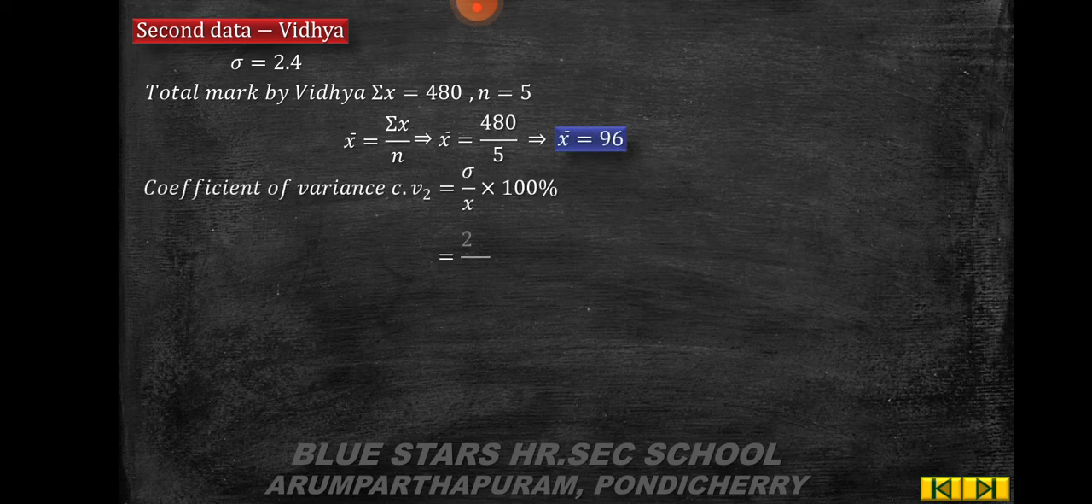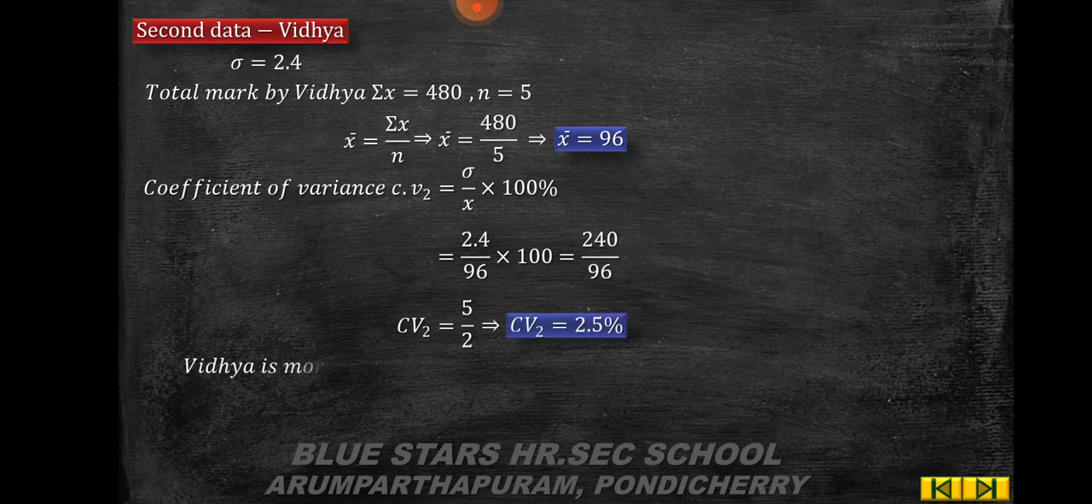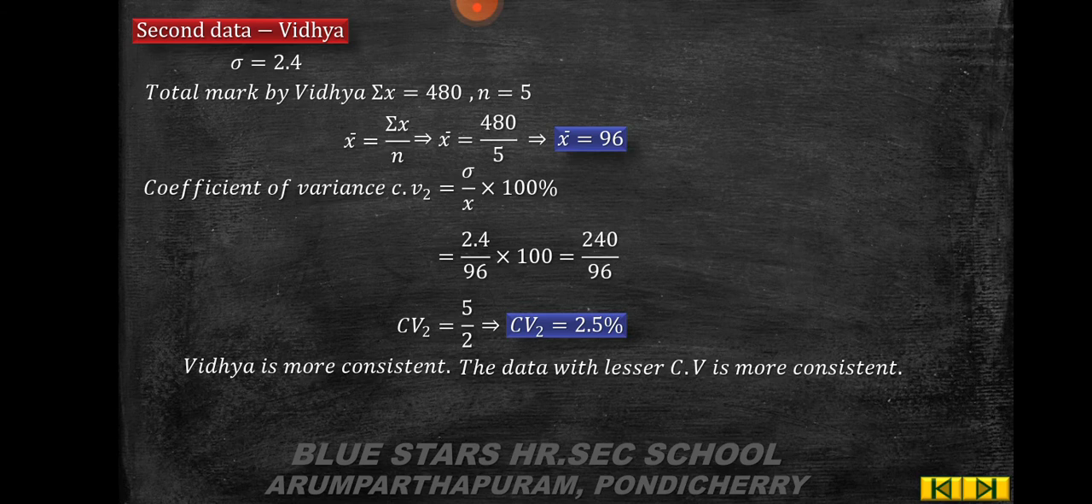Then coefficient of variation CV2 is equal to sigma by x bar into 100, which is equal to 2.4 by 96 into 100, which is equal to 240 by 96. So CV2 is equal to 5 by 2, which is nothing but 2.5%. So Vidya is more consistent. The data with lesser coefficient of variation is more consistent.